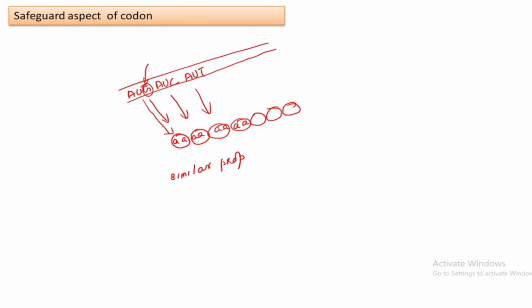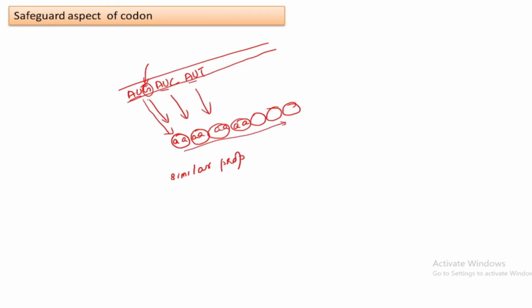The determinancy of that amino acid is mainly done by the first two bases. So even if a mutation happened, the sequence of the polypeptide chain will not change. Okay, that's a safeguard aspect.